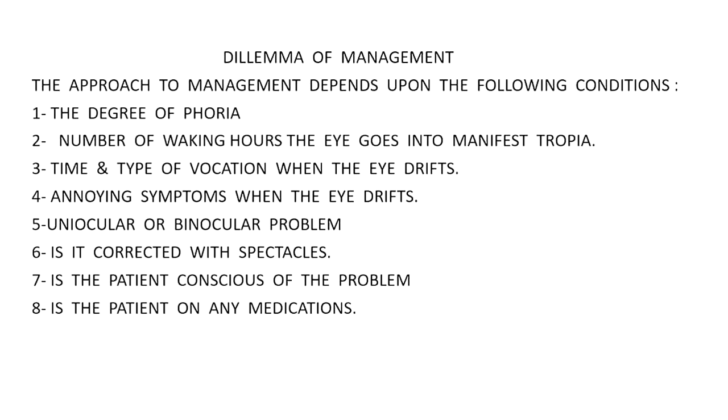Time and type of occasion when the eye drifts. Annoying symptoms when the eye drifts. Are there any symptoms when the eye drifts? As I told you before, the patient starts feeling intermittent diplopia, blurring, headaches, asthenopic symptoms and all that. Uniocular or binocular problem. Is it corrected with spectacles? Is the patient conscious of the problem?